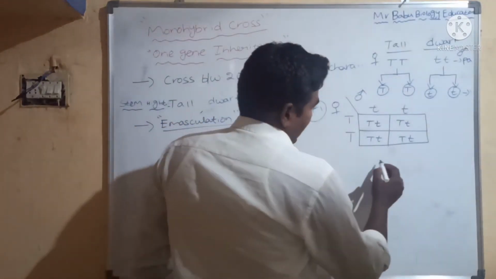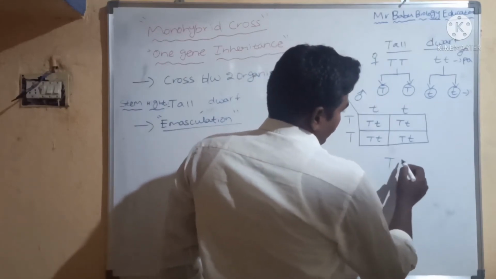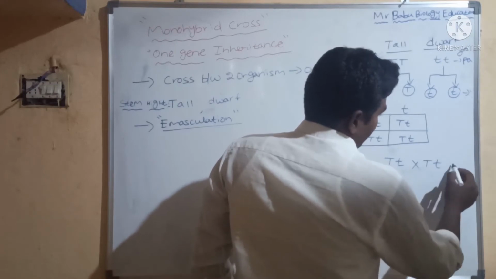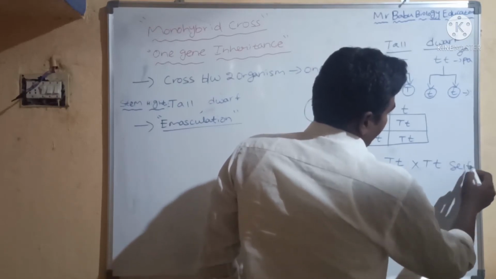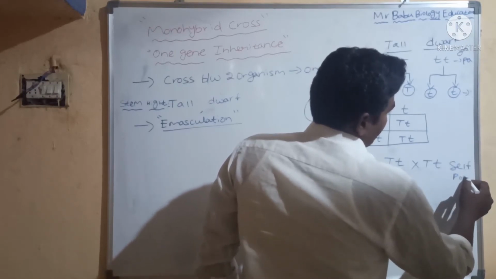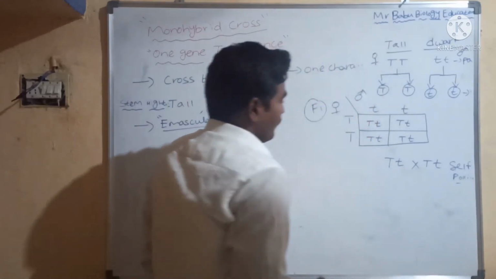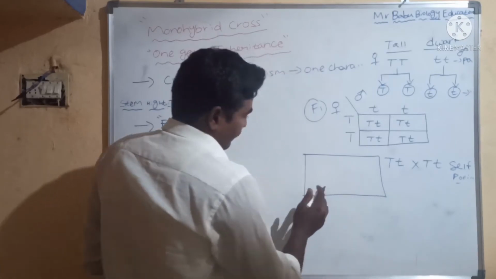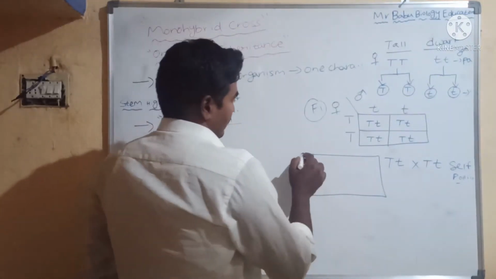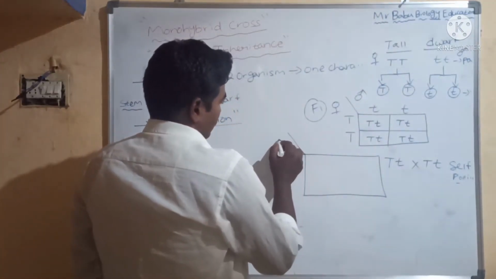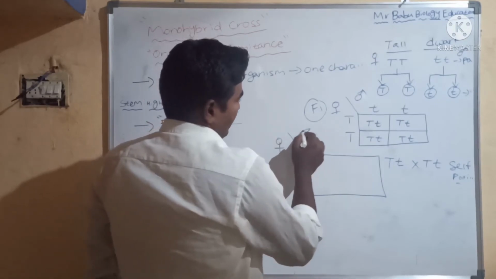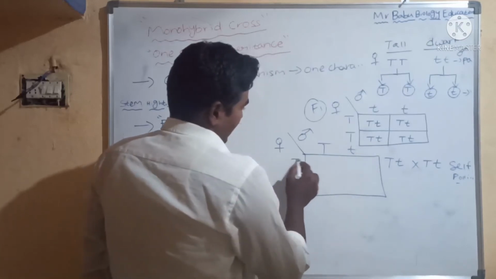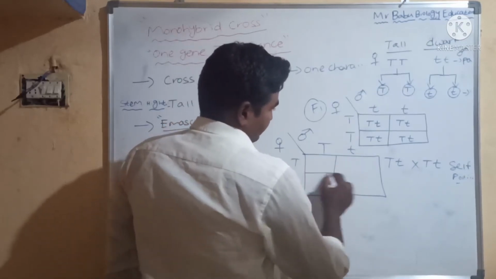Now next, the F2. Heterozygous condition, self-pollination. So after self-pollination of F1 with F1, this is the female and male, capital T small t, capital T small t.